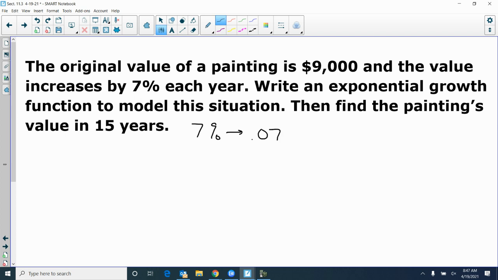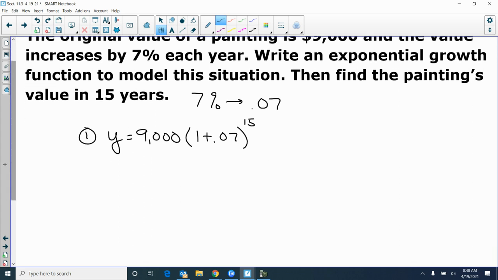So you're going to get the equation is Y equals the original amount, which is $9,000, times 1 plus 0.07. It says, what's this value going to be in 15 years? Make sure that's a power. So you got $9,000 times 1.07 to the 15th power. Now, once you're there, now it's just enter it in your calculator. Jay Lee, let me know what you get. Put that in your calculator. Give it to the nearest cent.